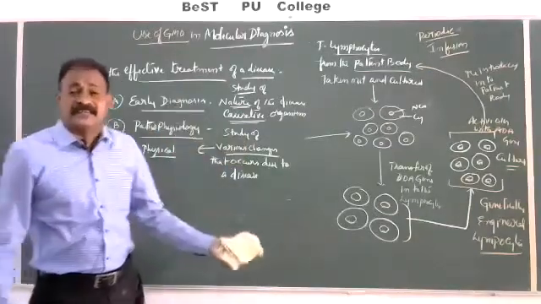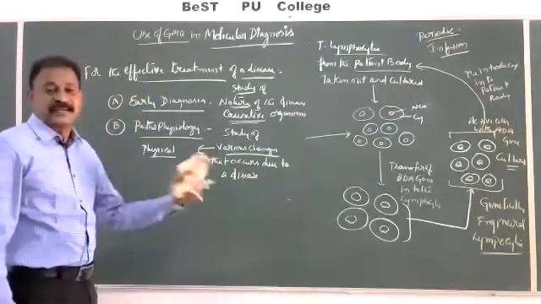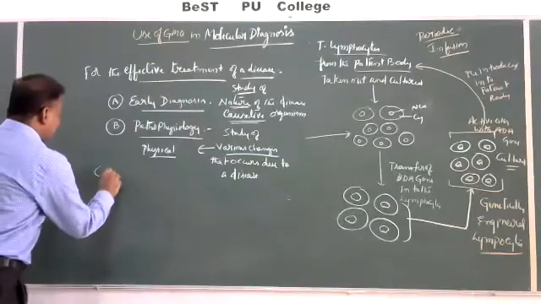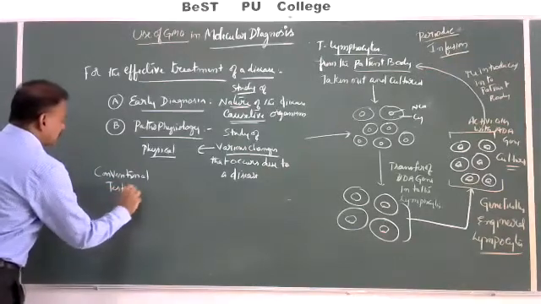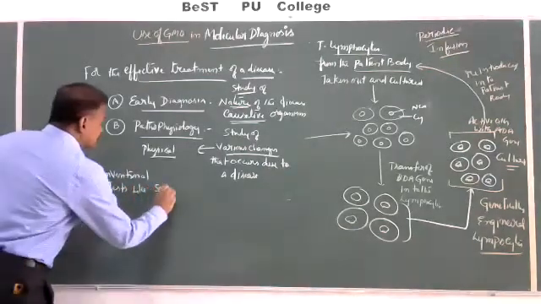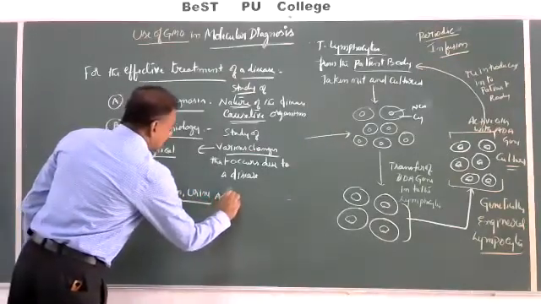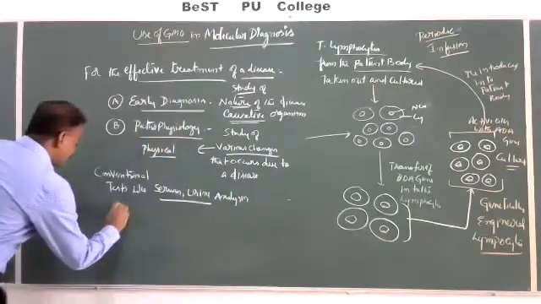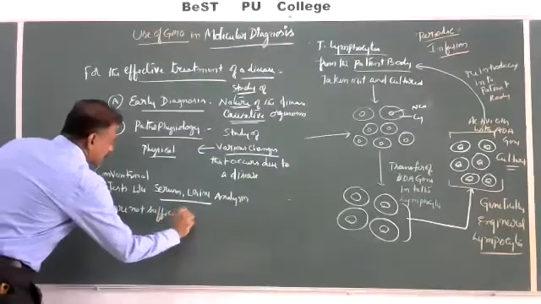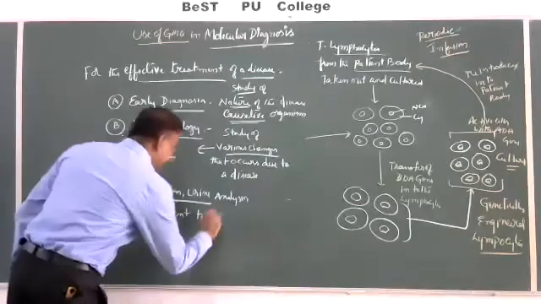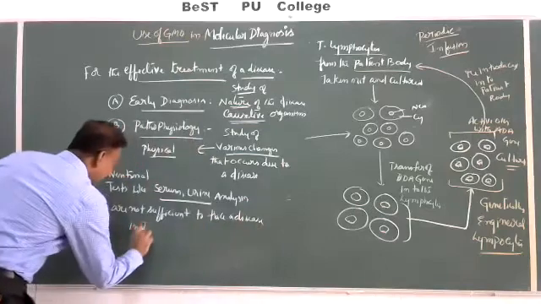So with our conventional studies, normally if we want to go for diagnosis, we will go for serum test, stool test, urine test. So conventional tests like serum test, urine analysis are not sufficient to trace a disease in the early stages.